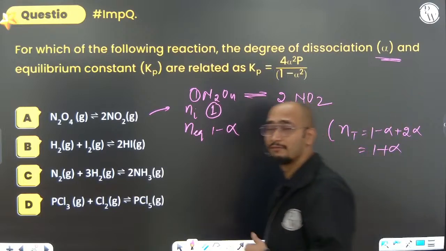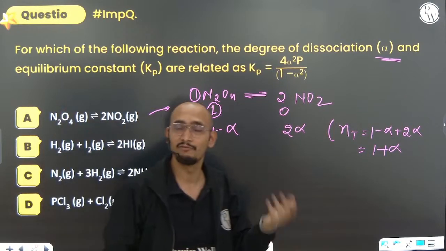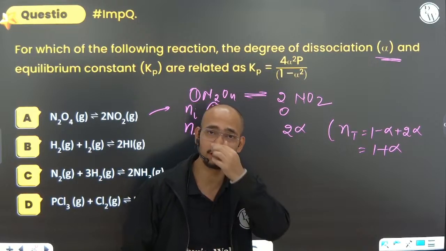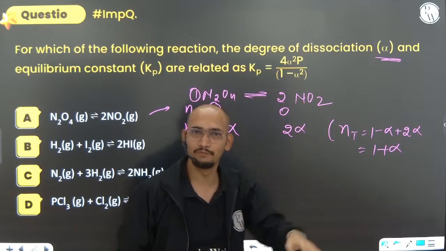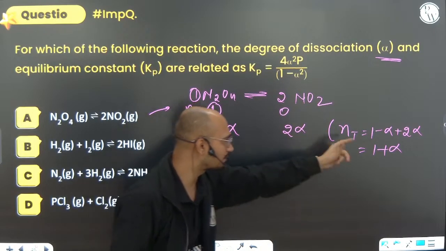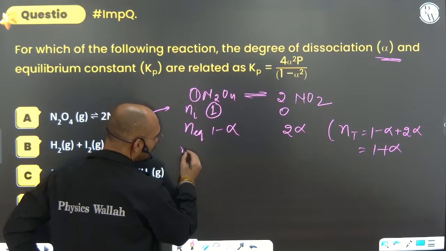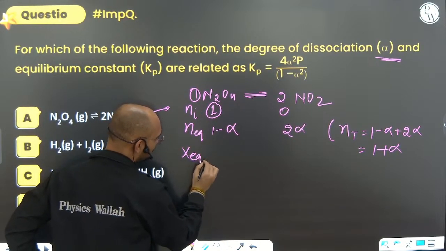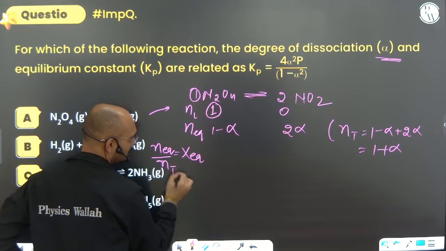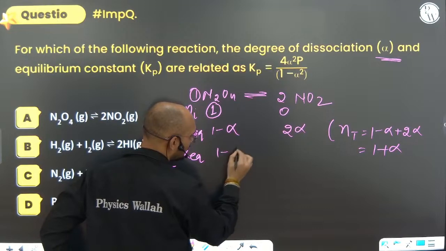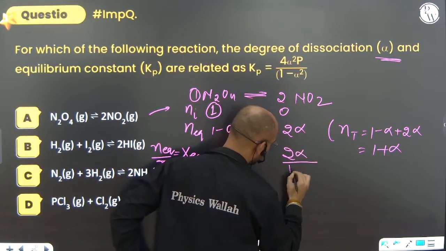Why do we want this? We want this because we want Kp, and for finding out Kp we want pressure. For partial pressure, according to Dalton's law, it is total pressure multiplied by mole fraction. So that's why we are doing it, and to get the mole fraction we want the total number of moles, because you know that X equilibrium is equal to N equilibrium divided by N total. So X for N2O4, how much is it? 1 minus alpha divided by 1 plus alpha. And for NO2 it is 2 alpha by 1 plus alpha.